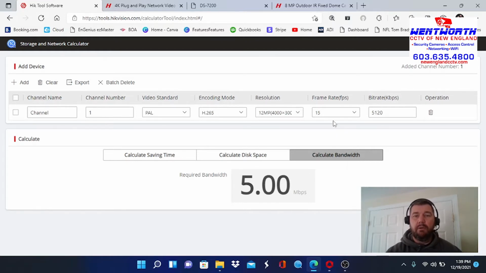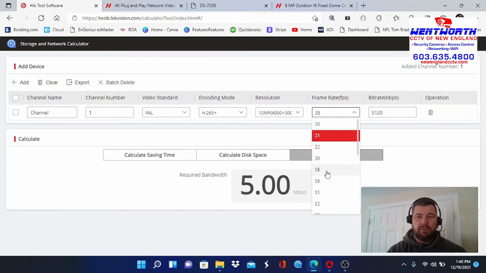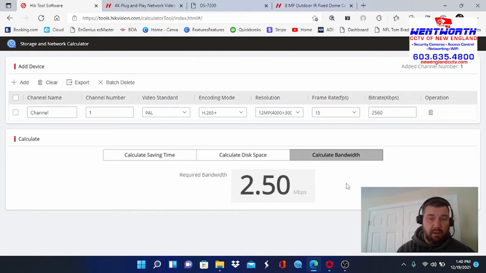Okay, and I will tell you, 15 frames per second is still very high quality. The other option you could do is change this to H.265 plus if your recorder has that ability, and then we can go down to 15. And now look, now we're really cooking. Now we have plenty of processing power in that NVR, and we're not going to be touching that 80 Mbps. Okay, so that's how that works.